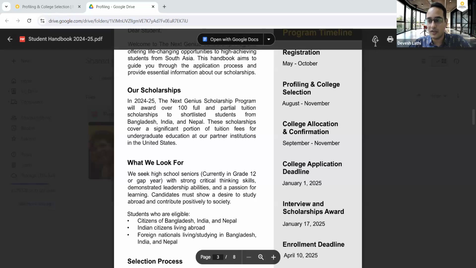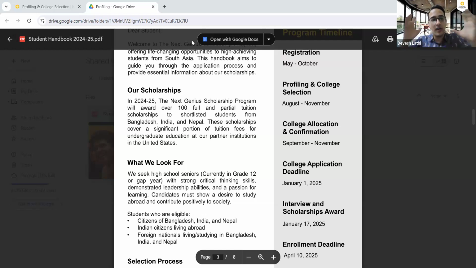Now, what is college allocation? College allocation is when we assign one college to you. In the profiling form, we ask you for 5 preferences. You say, okay, these are my 1, 2, 3, 4, 5 college preferences. These are the 5 colleges I'm interested in, in this specific order.